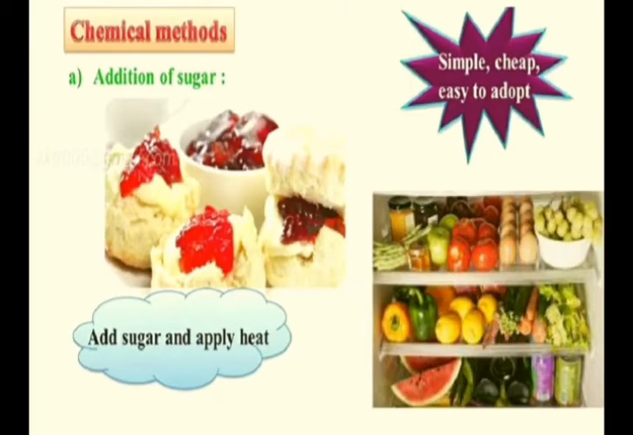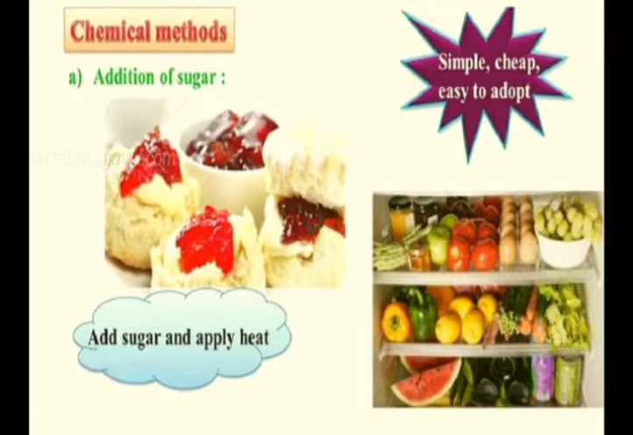The next one is important, and that is related to your syllabus even, the chemical method. The chemical methods are very, very important. The first one is addition of sugar. We have several kinds of jams and jellies at our home, and we use them for a long time.